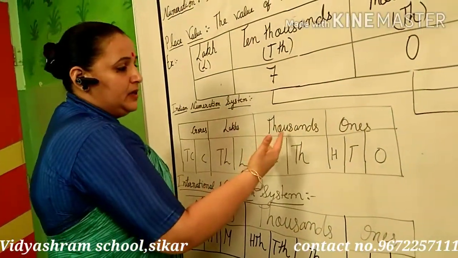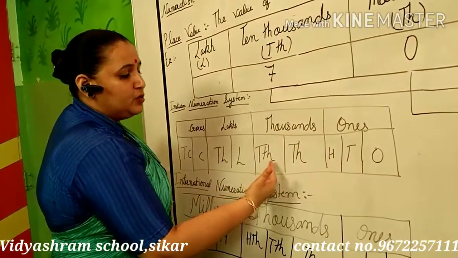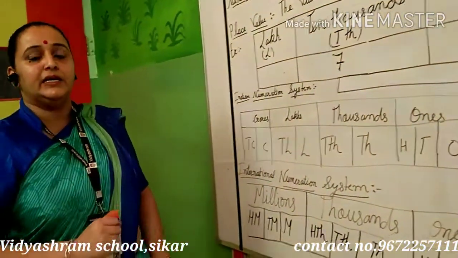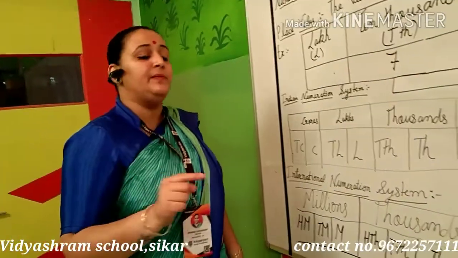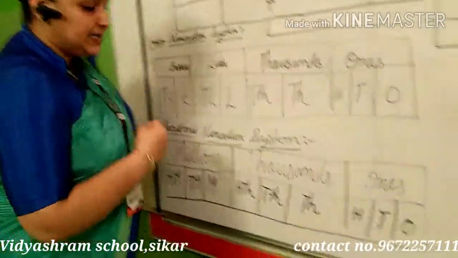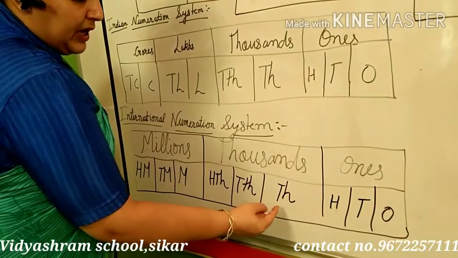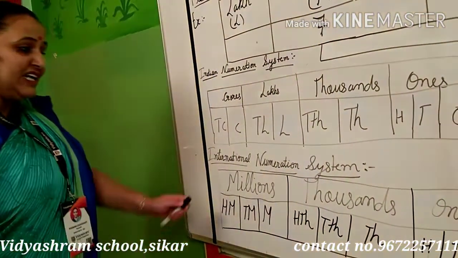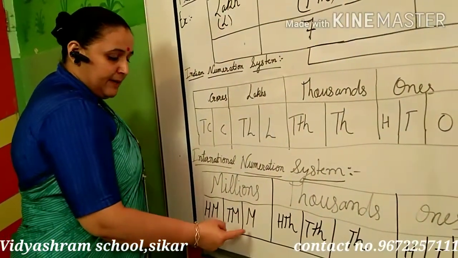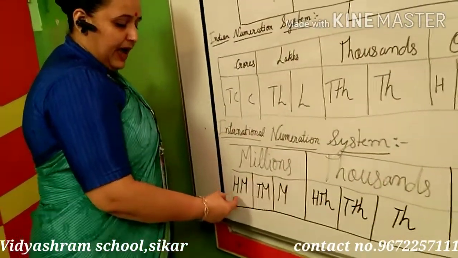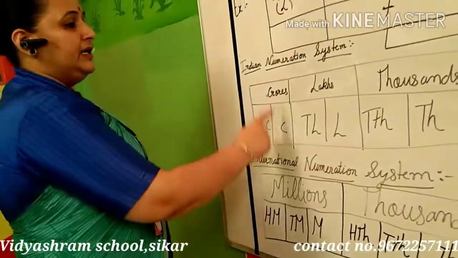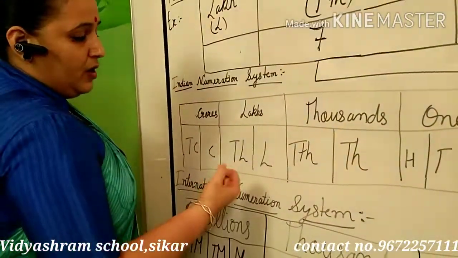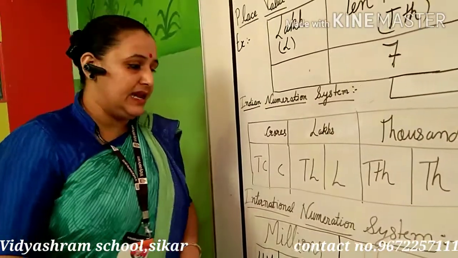In Indian, thousands are divided into 2 parts, that is 1,000 and 10,000. But in the international numeration system, it is divided into 3 parts: 1,000, 10,000 and 100,000. And million is also divided into 3 parts: million, 10 million and 100 million. But in Indian, crore is divided into 2 parts, and lakh is divided into 2 parts: lakh and 10 lakh.